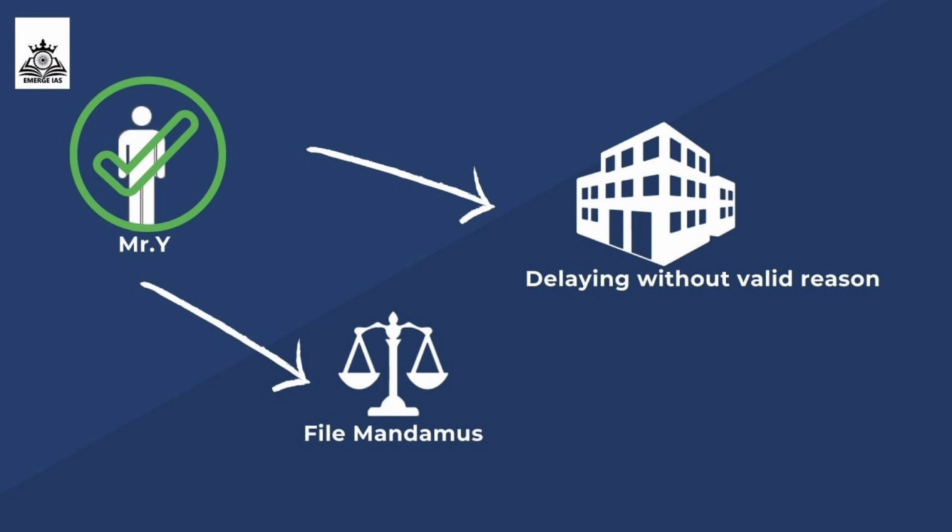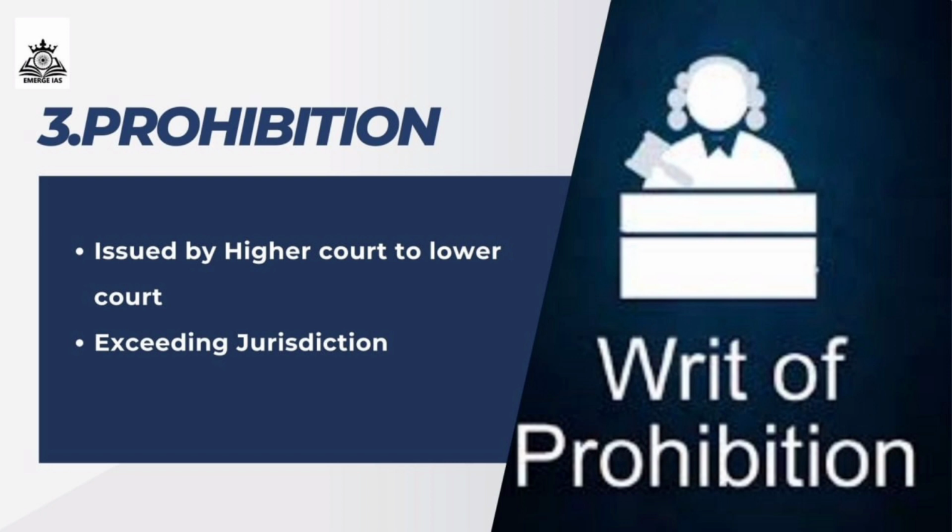The third type of writ is prohibition. It is a writ issued by a higher court to a lower court or a quasi-judicial body or any authority to prevent them from exceeding their jurisdiction or acting beyond the scope of their authority. So there must be a jurisdiction for every authority. For example, the High Court of Madras, or the High Court of Tamil Nadu, has a certain jurisdiction. This High Court is for the UT of Pondicherry and Tamil Nadu.